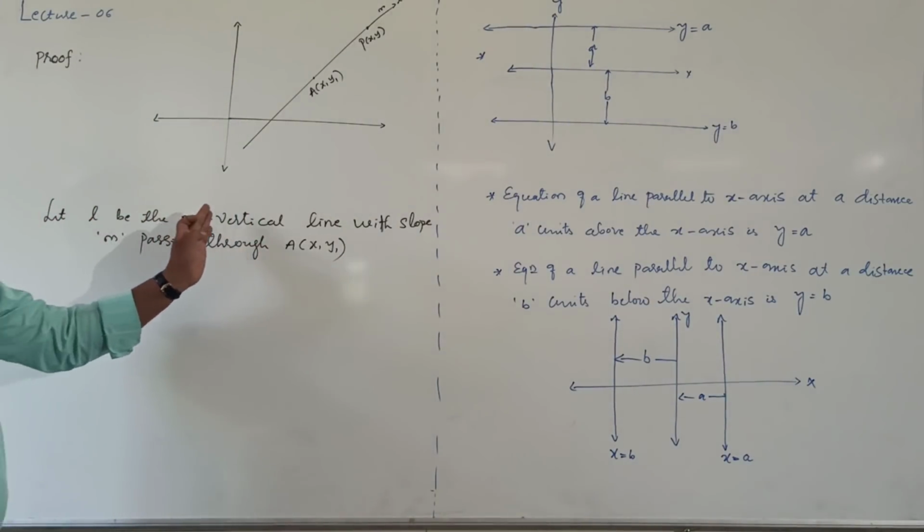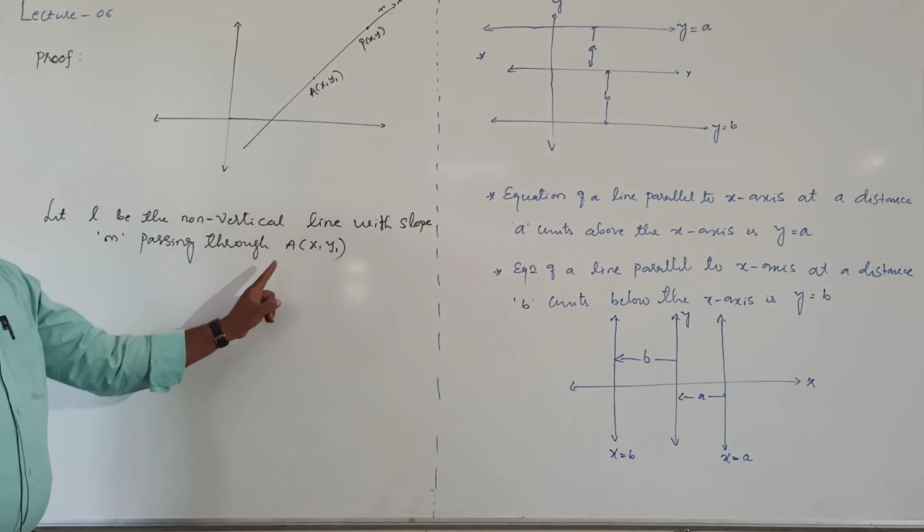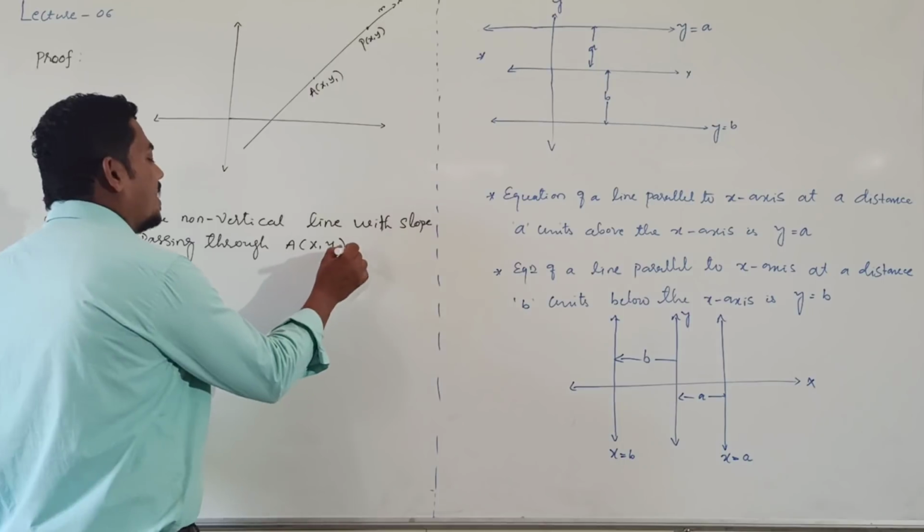Let L be the non-vertical line with slope small m passing through x1 comma y1.